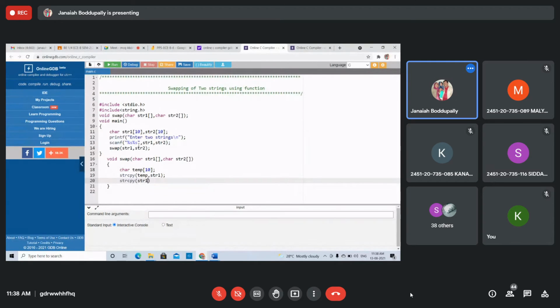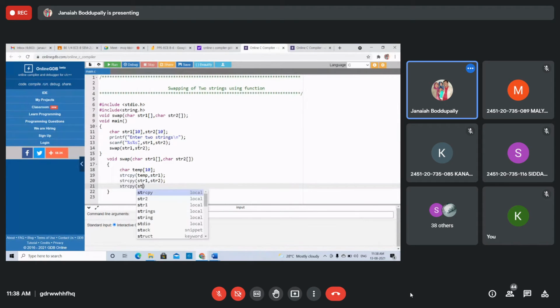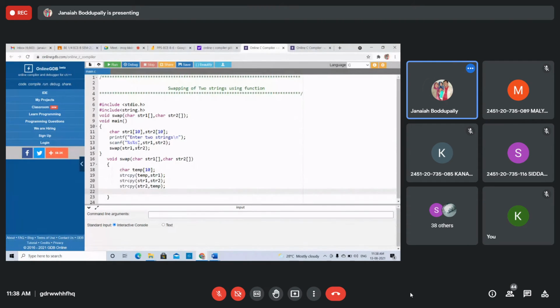First, copy from temp into string 1. Next, string copy of string 2: whatever is in temporary, copy into string 2. Then display. For swapping, printf displays string 1 and string 2.